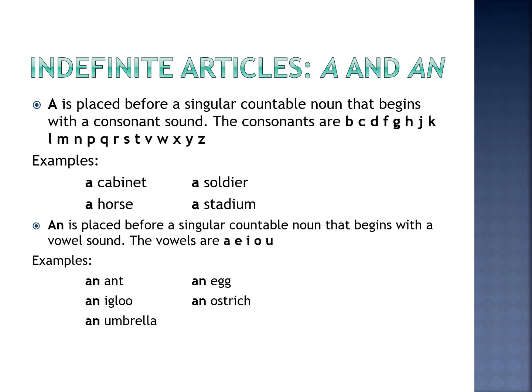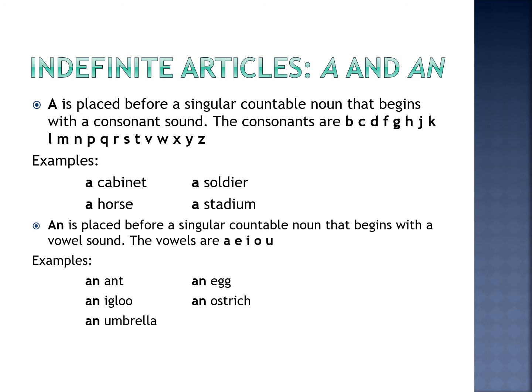So consonant would be the sound of b, k, or ch, d, f, g, h, ch, k, l, m, n, p, k, r, s, t, v, w, z, y, and z. So these are the sounds.